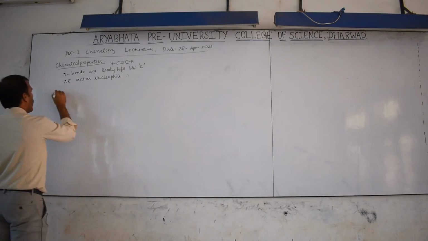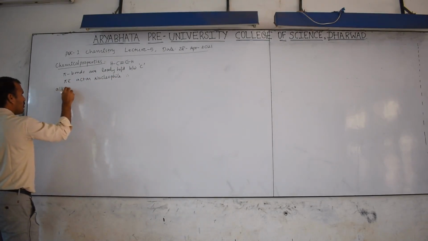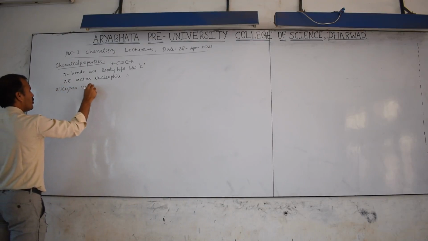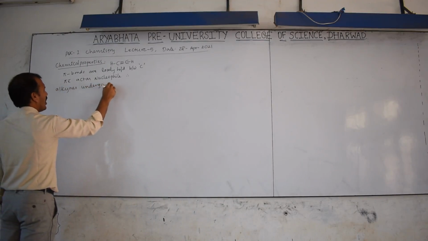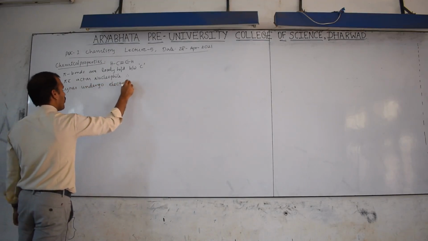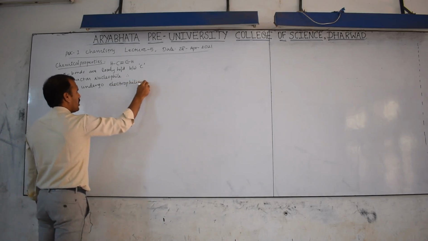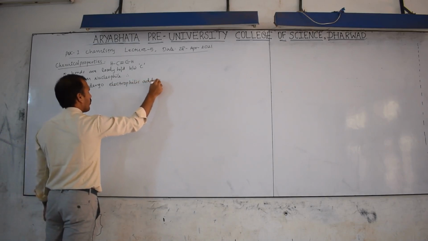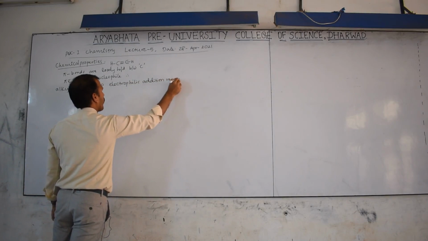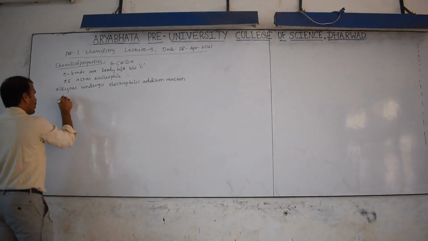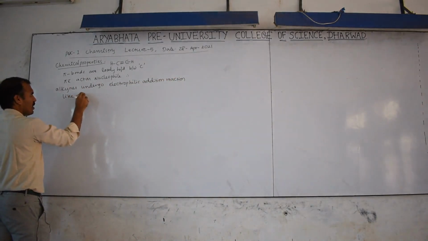Therefore alkynes undergo electrophilic addition reaction like alkenes.